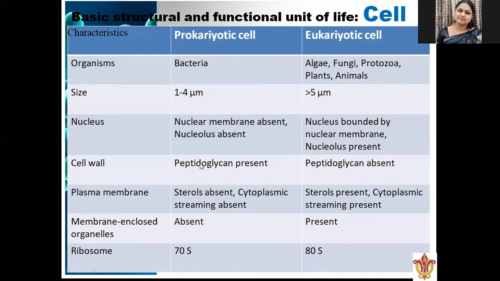Cell wall is made up of peptidoglycan in case of prokaryotic, and in eukaryotic it is absent. Plasma membrane sterols and cytoplasmic streaming are absent in case of prokaryotic, and present in eukaryotics. Membrane enclosed organelles are absent in prokaryotic and present in eukaryotic cells. Ribosome is 70S in case of prokaryotic, and in eukaryotic it is 80S.